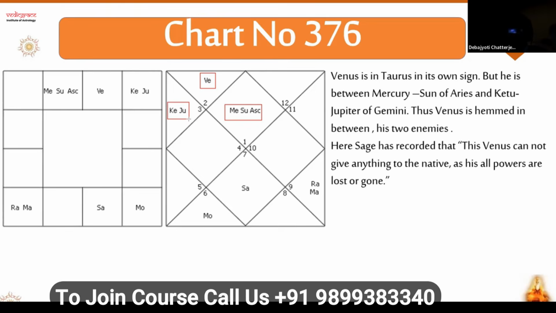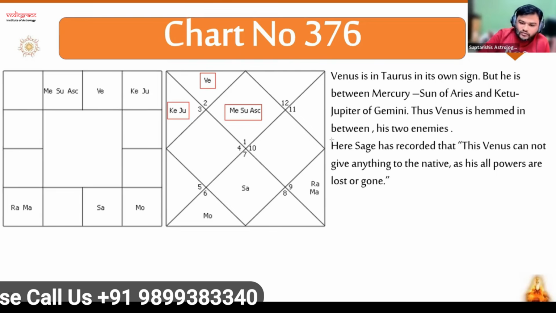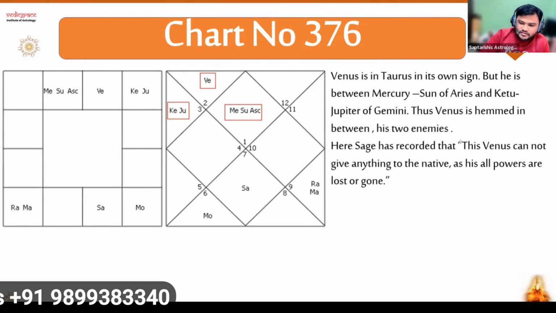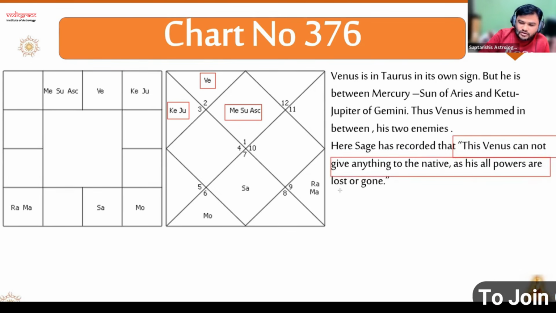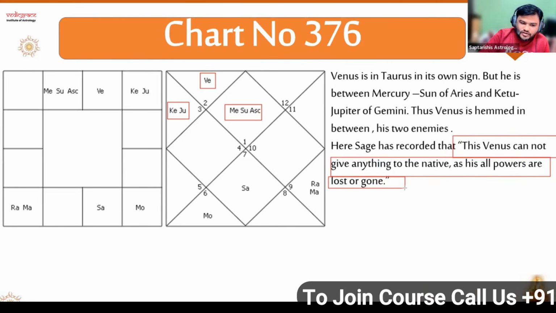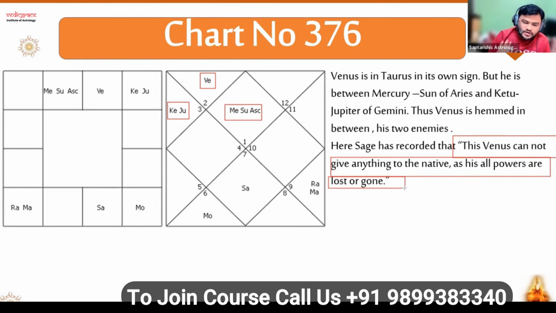So what is Rishi saying? He says Venus cannot give anything to the native, as all its power is lost or gone. If you see the prediction, the Karak Tattva of Venus is not in the native's life.